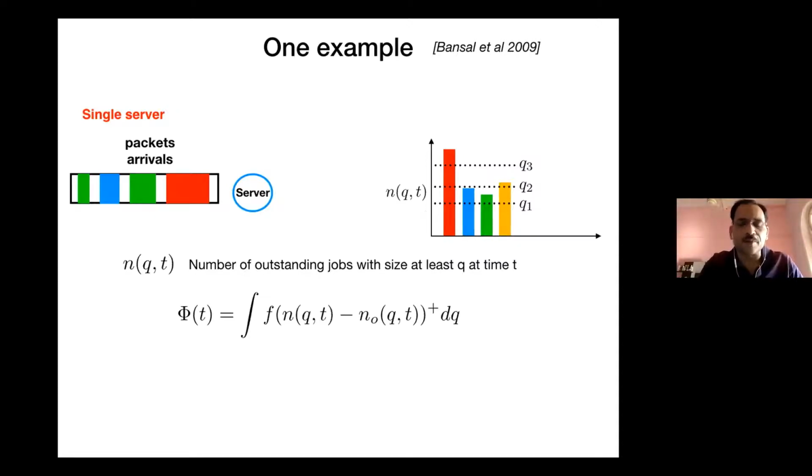Now here is a candidate choice of a potential function. Remember, you can always create more potential functions and still make it work. This is one candidate potential function which works. So there's no uniqueness here. What we're going to do is look at this quantity n(q, t) and subtract out the similar quantity for the OPT. That is what it means by n(q, t) minus n_OPT(q, t).